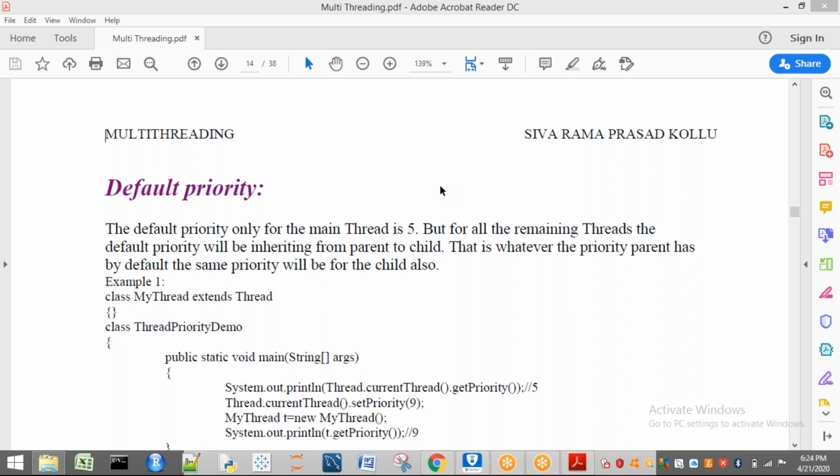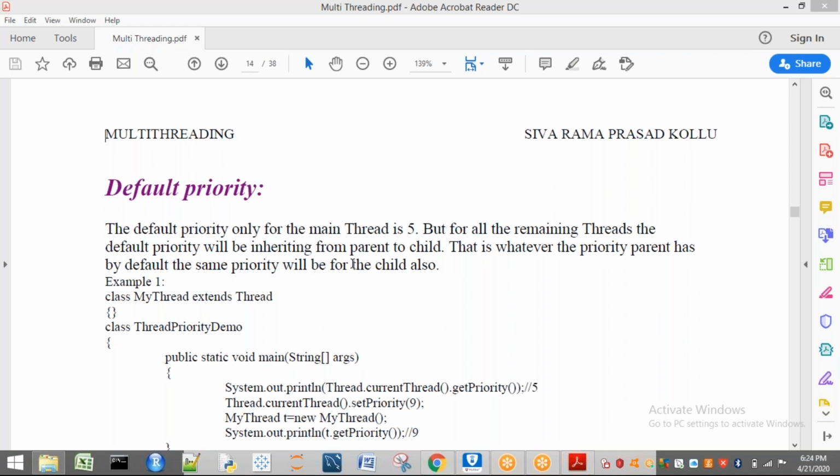If the main thread is going to create a child thread, the properties of the main thread will be given to that child thread. Let us consider one child thread is going to create one more thread, then the child thread's properties will be given to the other child. We will see all these cases. For all remaining threads, the default priority will be inherited from parent to child. That is, whatever priority the parent has, by default the same priority will be for the child also.